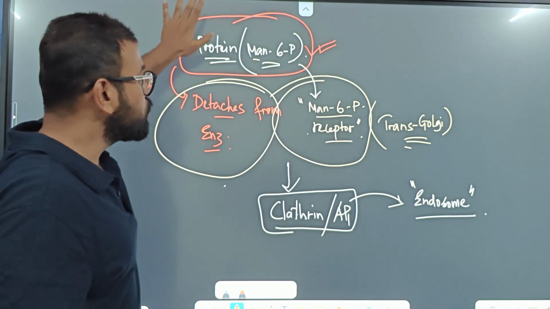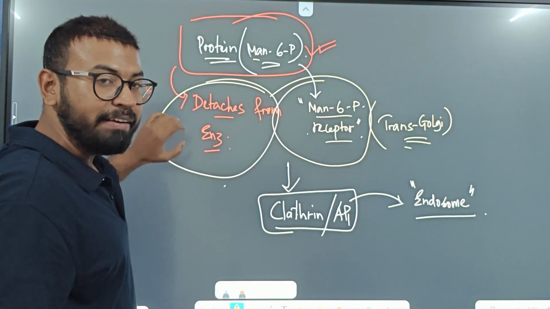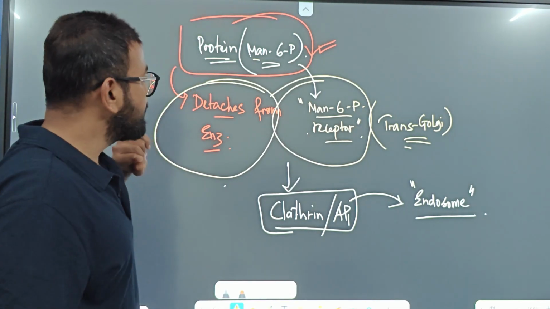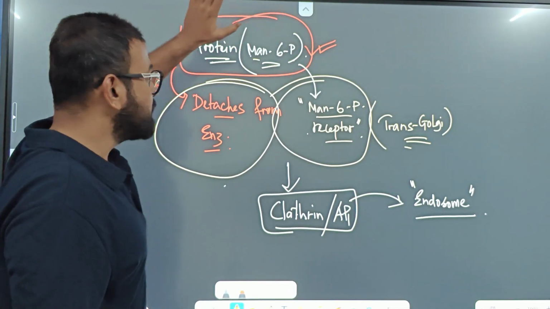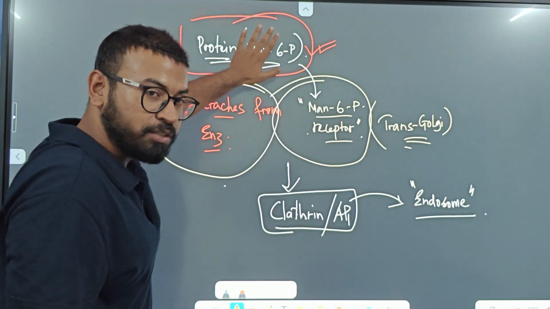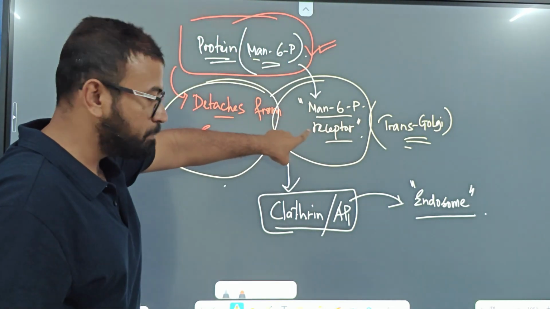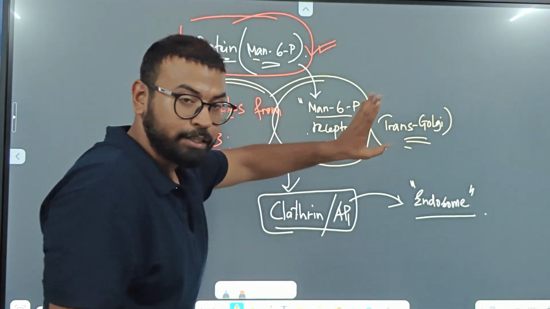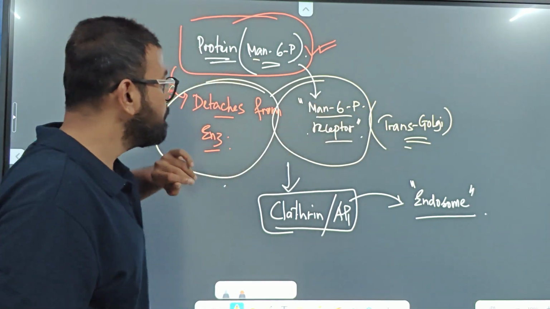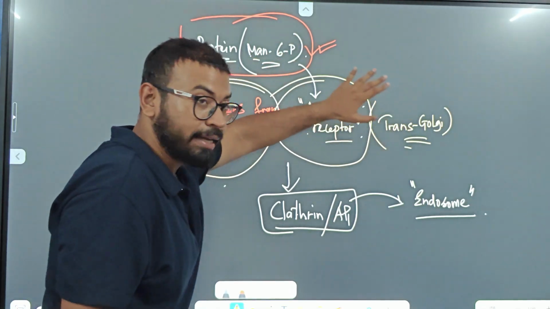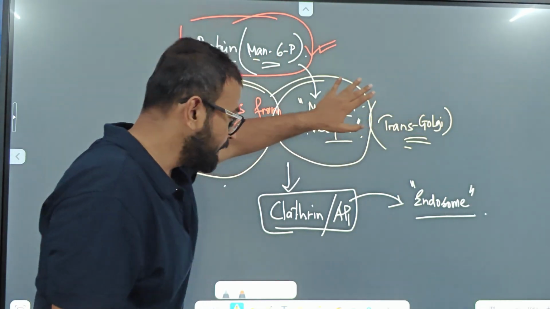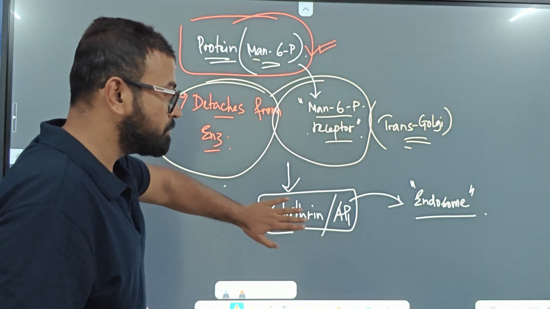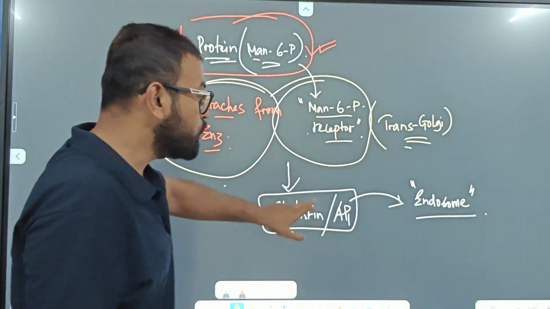That protein undergoes phosphorylation by the activity of the enzyme N-acetylglucosamine phosphotransferase, and this protein, now phosphorylated at its mannose residue, can bind with its receptor. That receptor is present in the Golgi, and this entire thing is transmitted via clathrin AP1 to the endosome.